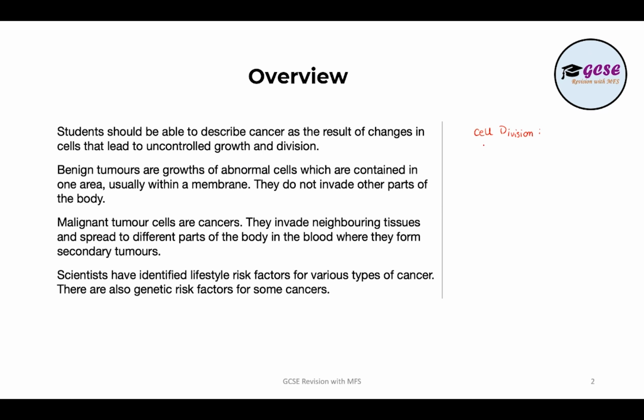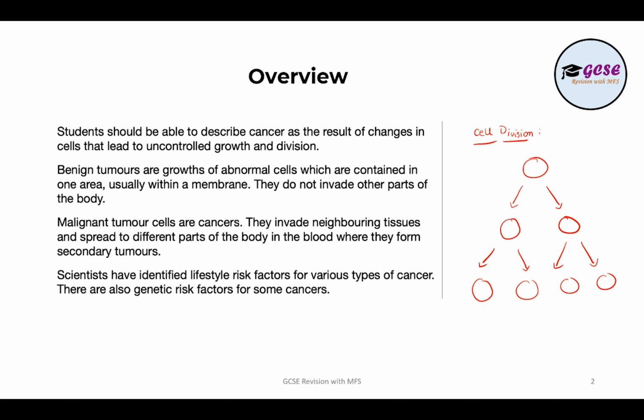Cell division is when one cell splits into two different cells like this, and then these two cells split off into two more cells. Now cancer is when this occurs at an uncontrolled growth rate. So it keeps occurring again and again, and there's no control over it.